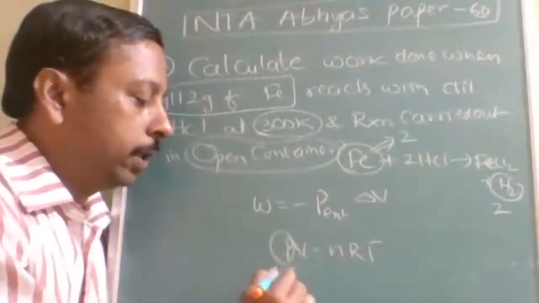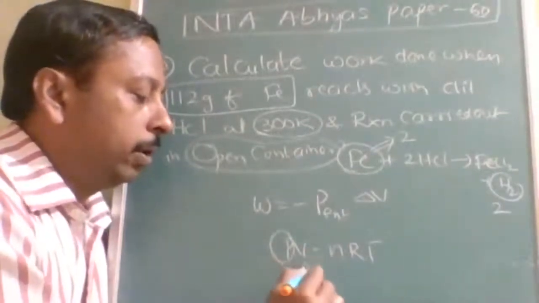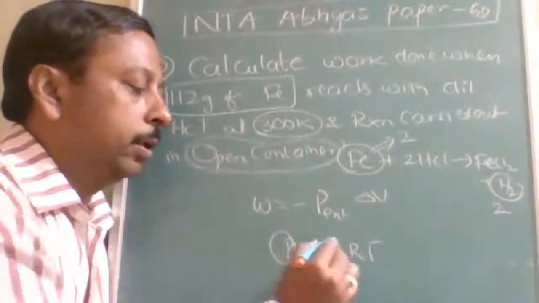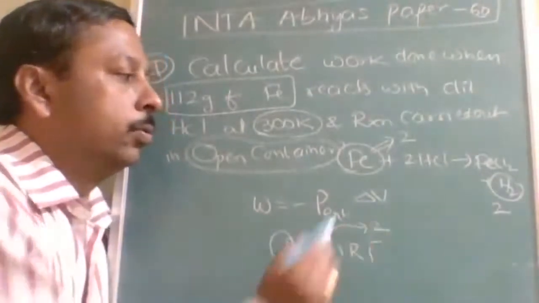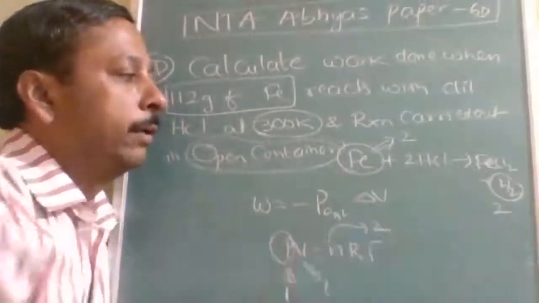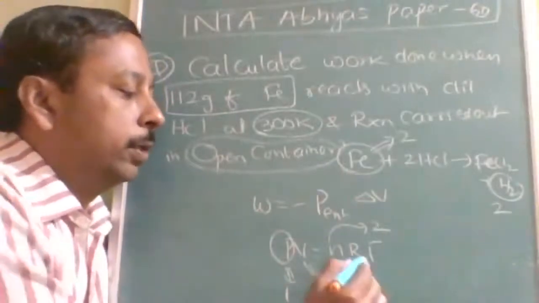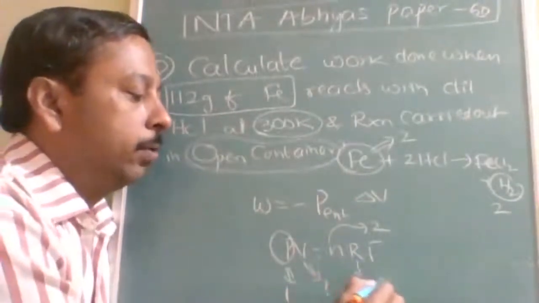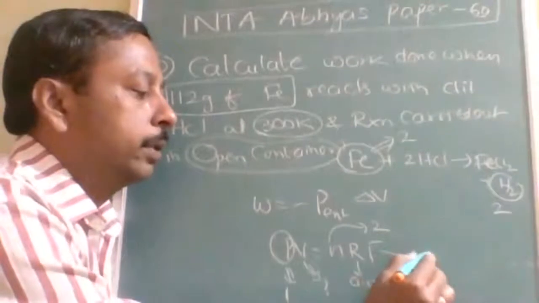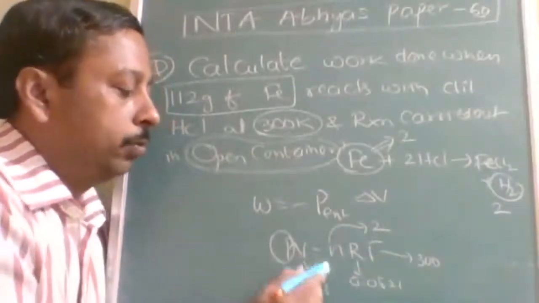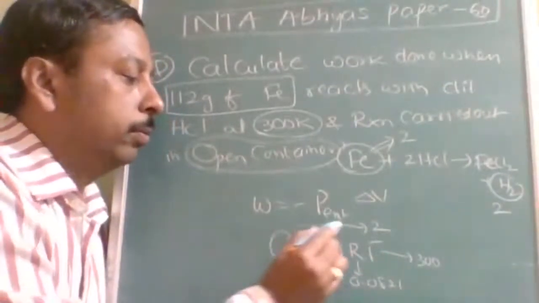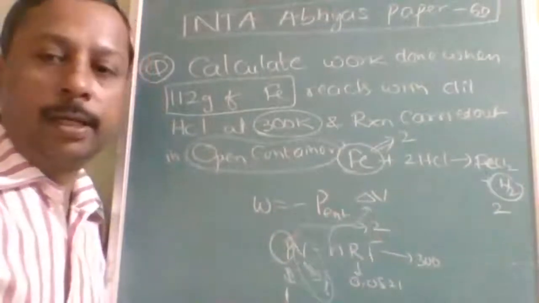Pressure, how much will you write? 1, and volume you have to find out. Number of moles is equal to 2 because 1 mole of iron is giving 1 mole of hydrogen. R value 0.0821 liter atm per mole per Kelvin. Temperature is 300. So by using this you will find out volume. So that itself will be delta V.